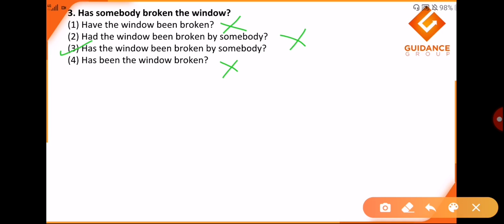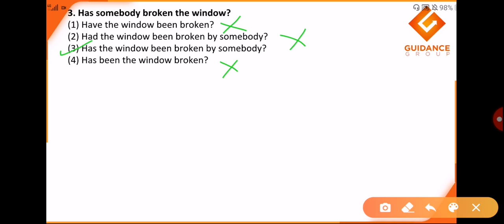Okay, because in this case, even if "somebody" is not used while converting the active voice to passive voice, the meaning of the sentence still stands the same, because "somebody" is not a definite subject. If the subject is not well mentioned, it is quite probable that the examiner might eliminate the subject. So even in this case, if I have an option saying "Has the window been broken?", even that is an appropriate answer for this question.